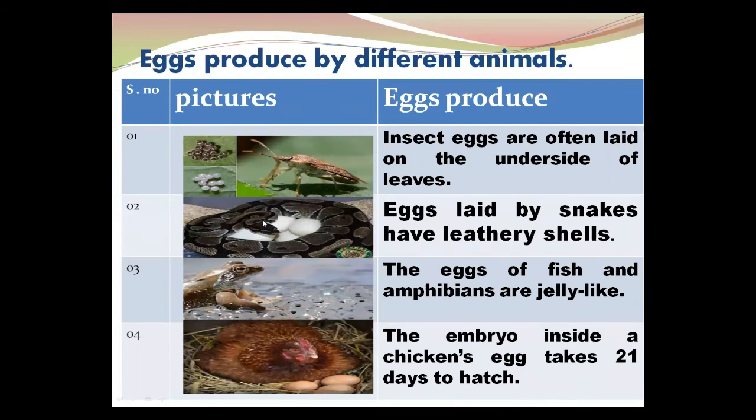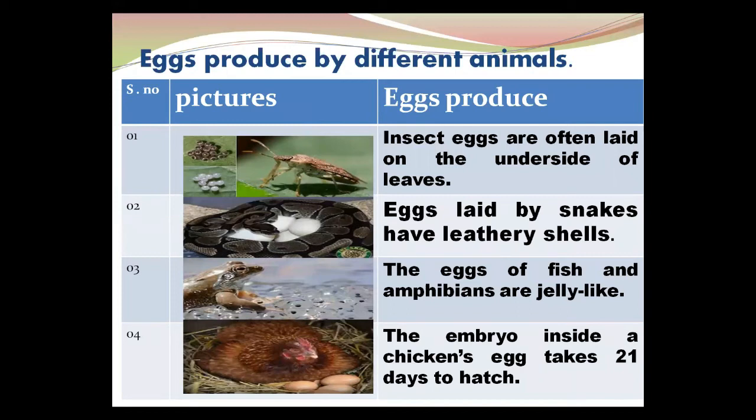The eggs of fish and amphibians are very soft. They do not have a shell around them and they may dry out in the air.